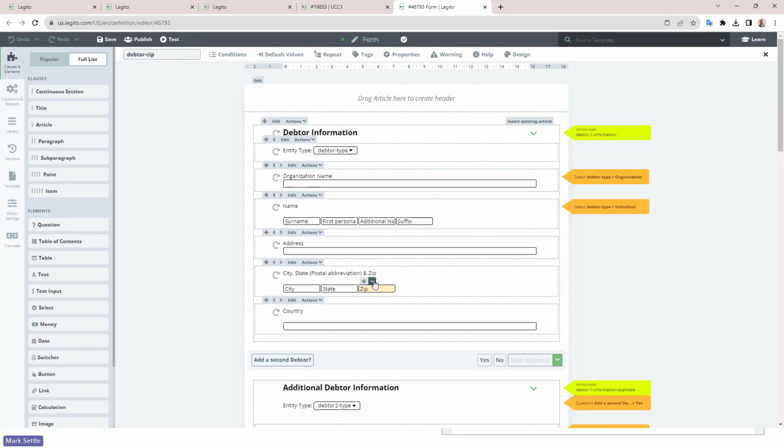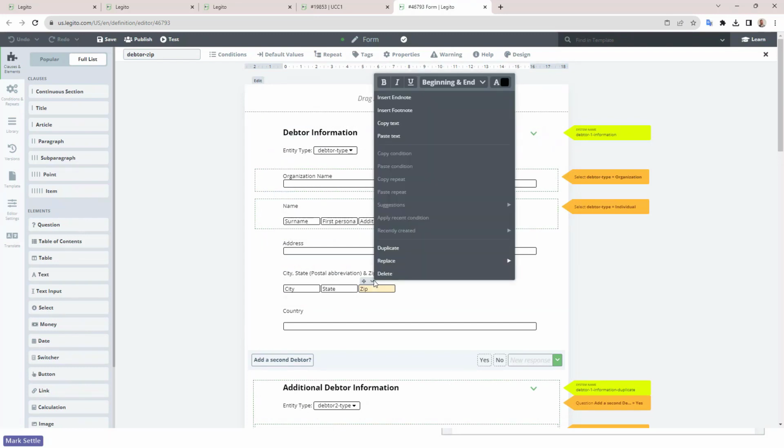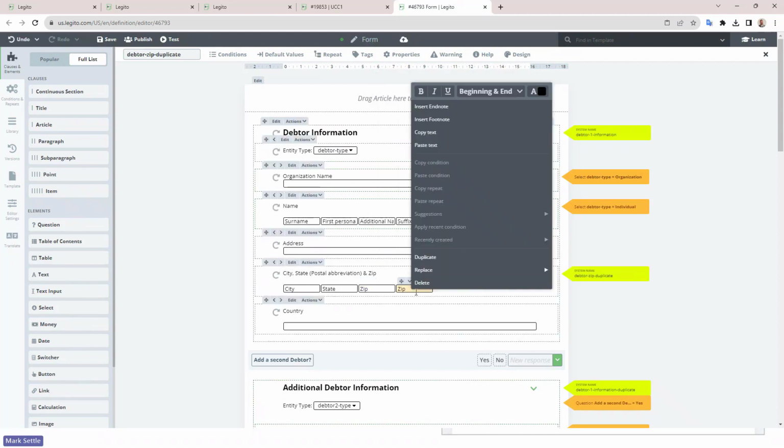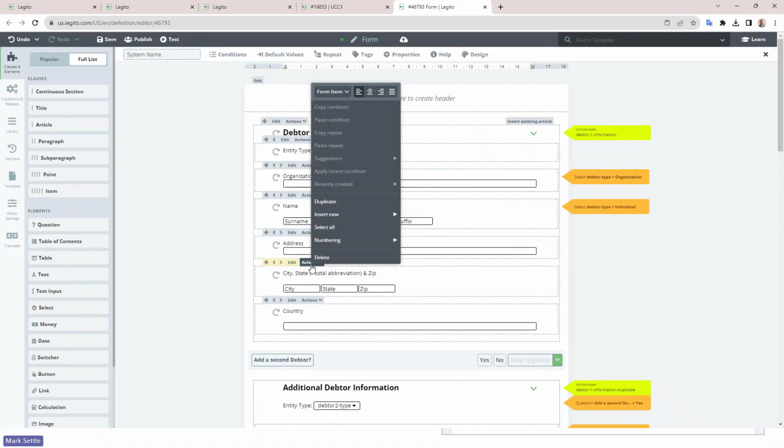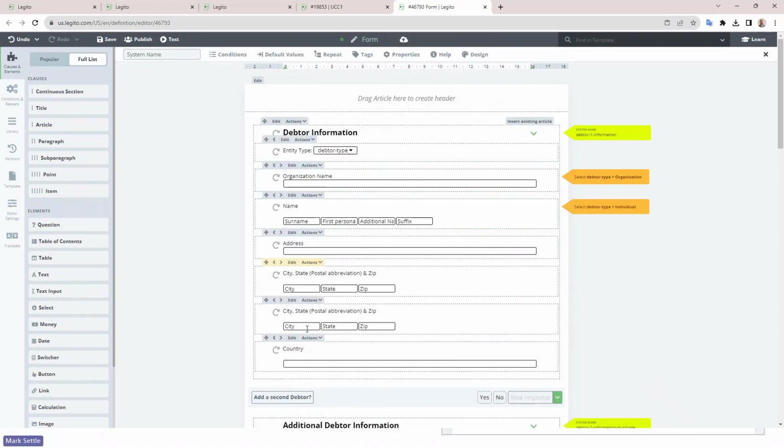So the new duplicate feature is in the context menu for any specific item. If I want to copy this element, I can just say duplicate and it creates a new one for me. If I want to copy this whole clause, I can just say duplicate and that whole clause is duplicated down below. So I can copy whole sections.